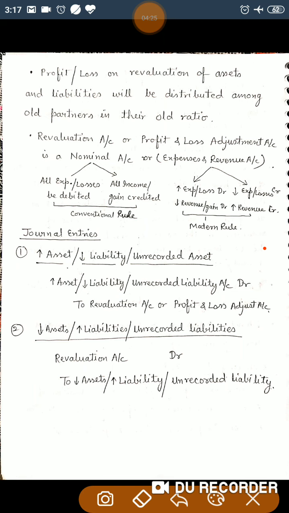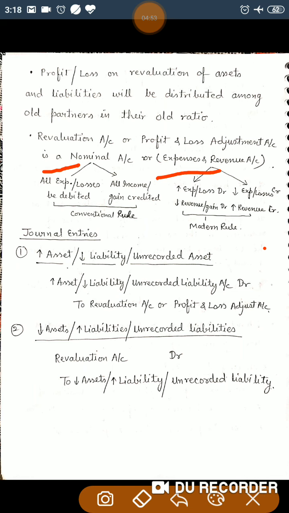So the revaluation or profit and loss adjustment account is a nominal account, or you can say an expenses or revenue account as per the modern rule. If you consider it a nominal account, then all expenses or losses should be debited, and all income or gains should be credited.